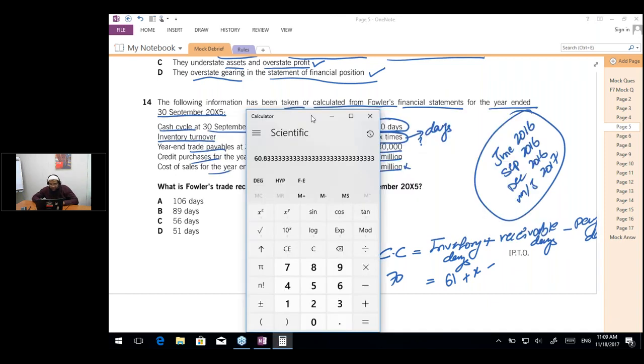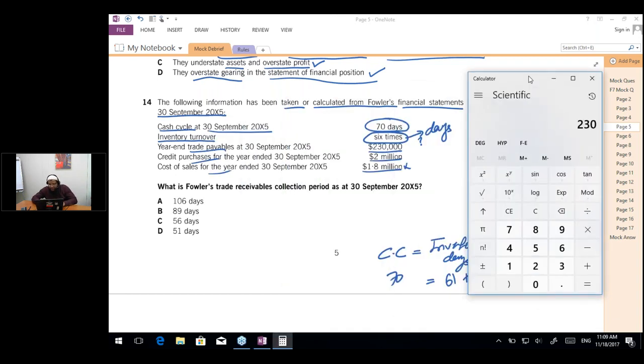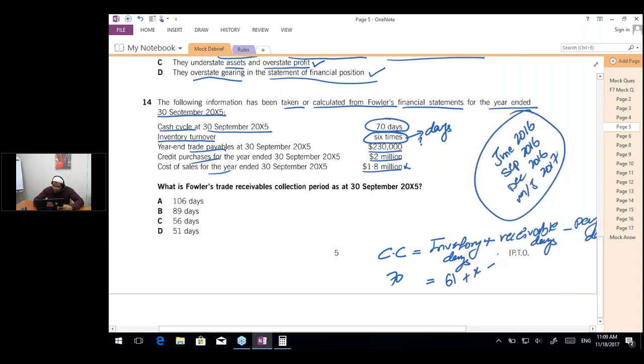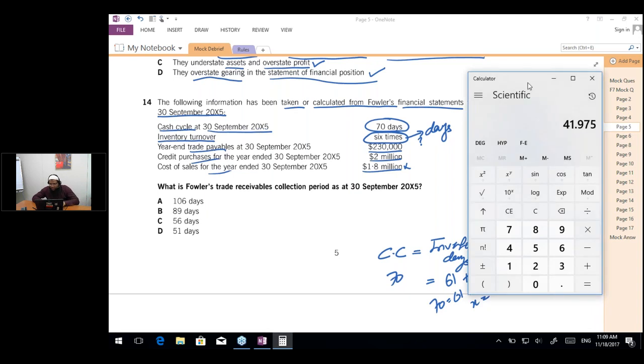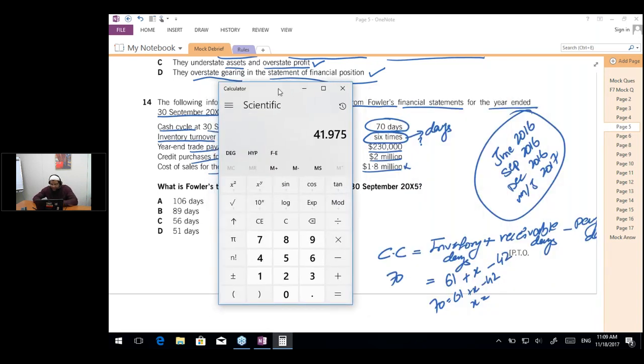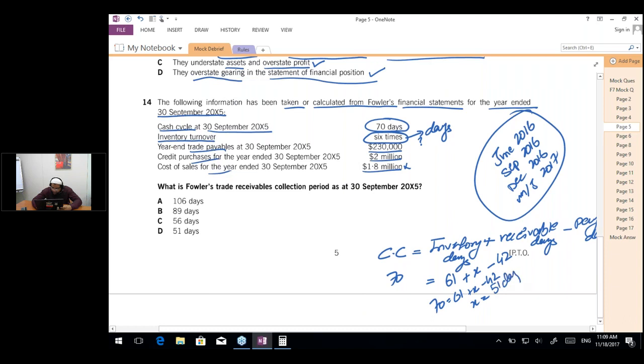So I'm going to use payables of 230,000 divided by credit purchases of 2 million into 365. So I'm getting approximately 42 days. So 70 equals 61 plus x minus 42. So x is equal to, now this is something which is called maths, 70 minus 61 plus 42, which is going to be 51 days. So your answer to question number 14 is D.